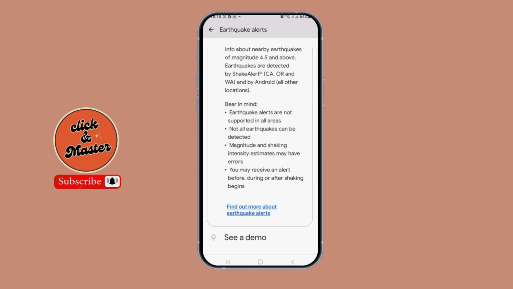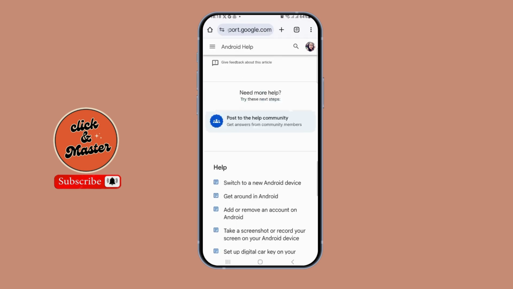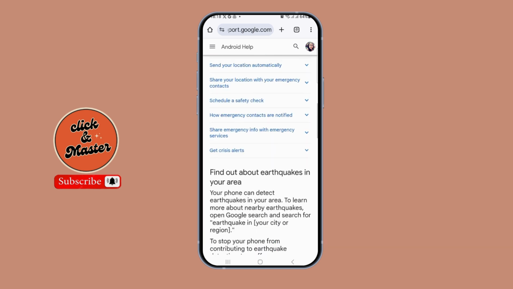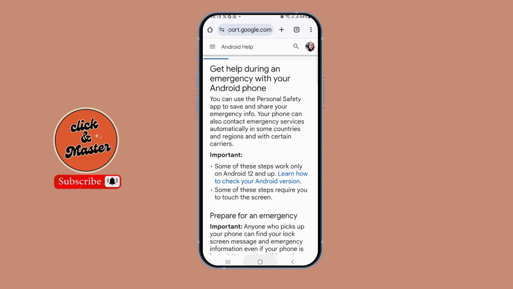And you have to bear in mind that earthquake alerts are not supported in all areas, so it should have some of the areas. You could go to the option of find out more about the earthquake alerts, and here in the down portion you could see the various kinds of things regarding it. You could read it, and you could see whether your phone can detect the earthquake alert or not. So this is the way and how you could do it.